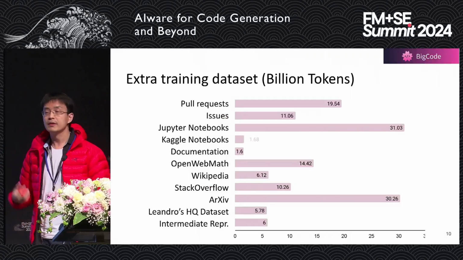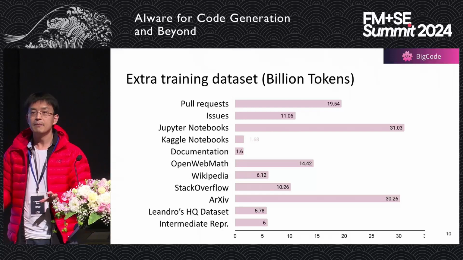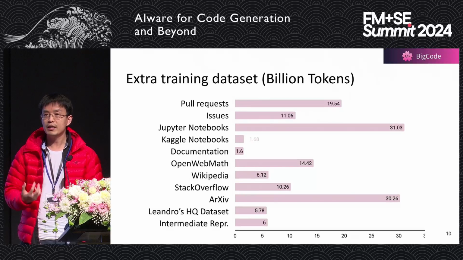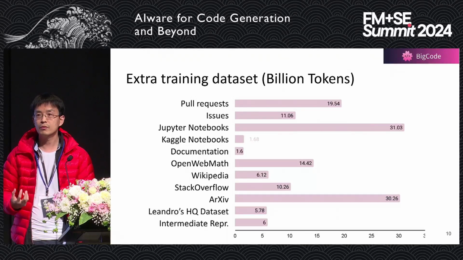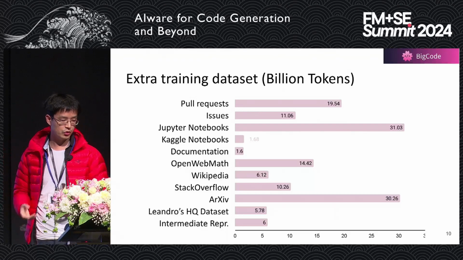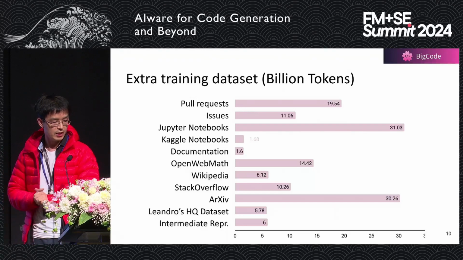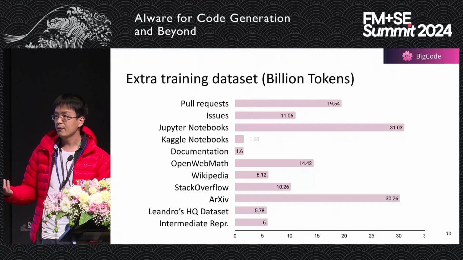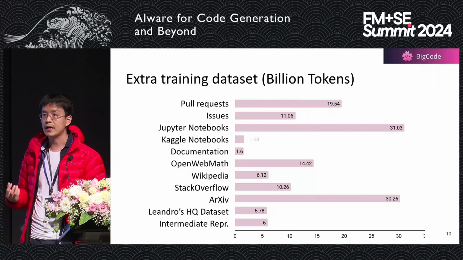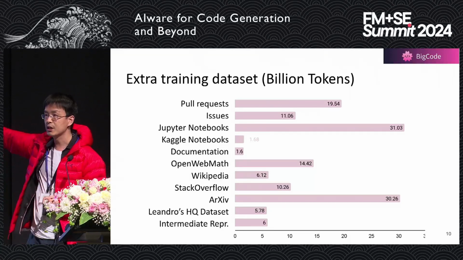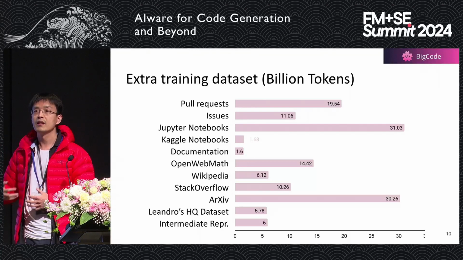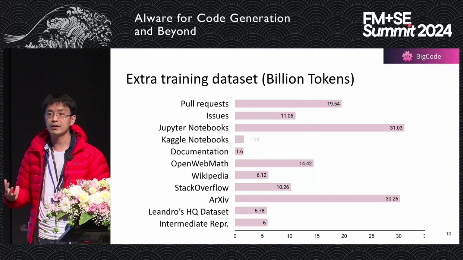And after that, that's all about GitHub code, right? Beyond GitHub code, we also feed a lot of extra information to train StarCoder2. Which includes pull requests, issues, Jupyter notebooks, Kaggle notebooks, documentation, Wikipedia, Stack Overflow, arXiv papers, and even intermediate representations in terms of LLVM. Those numbers are in terms of billion tokens. So this is all the data we have, besides the code information we had from the Stack V2.